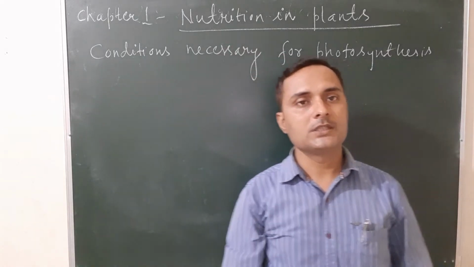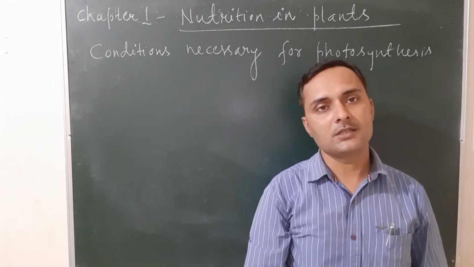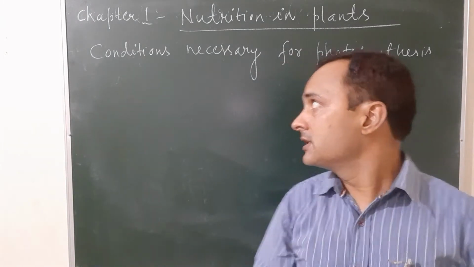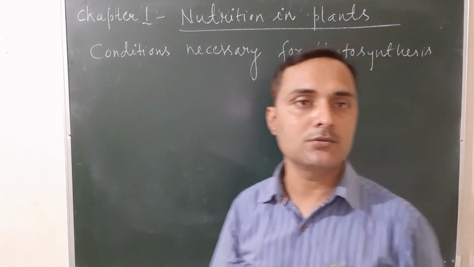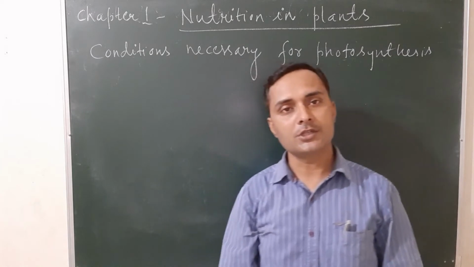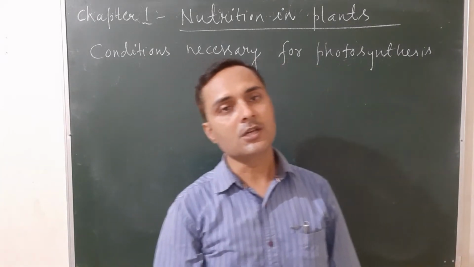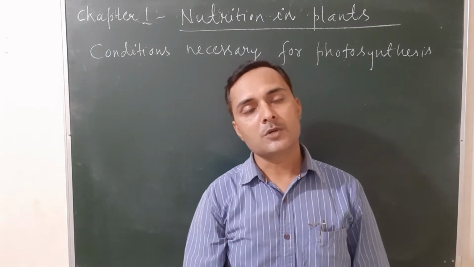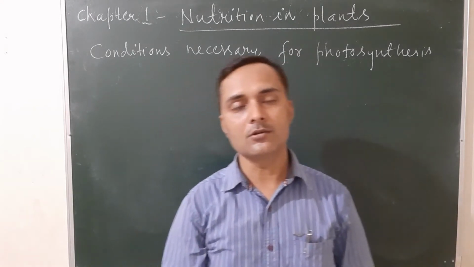Good morning, students. Let's continue chapter 1, nutrition in plants. In this class, we are going to discuss the conditions necessary for photosynthesis. You know well, photosynthesis is also known as autotrophic nutrition. And what is autotrophic nutrition? The mode of nutrition in which living things are able to synthesize their own food from atmospheric carbon dioxide and water in the presence of sunlight and chlorophyll.